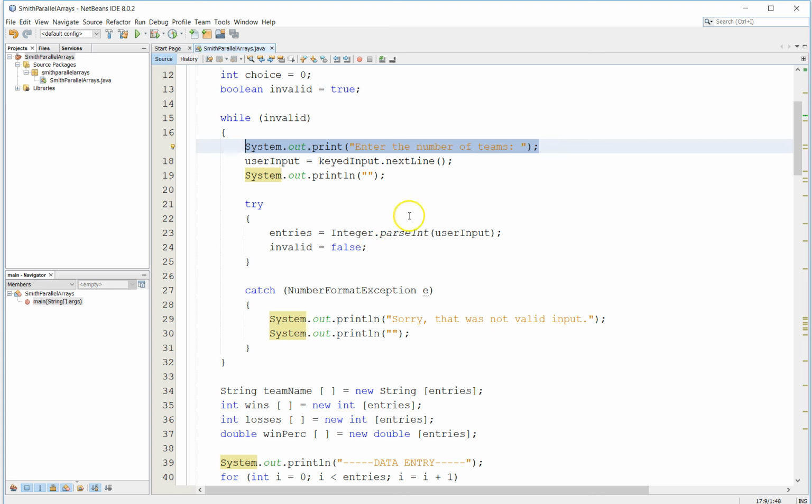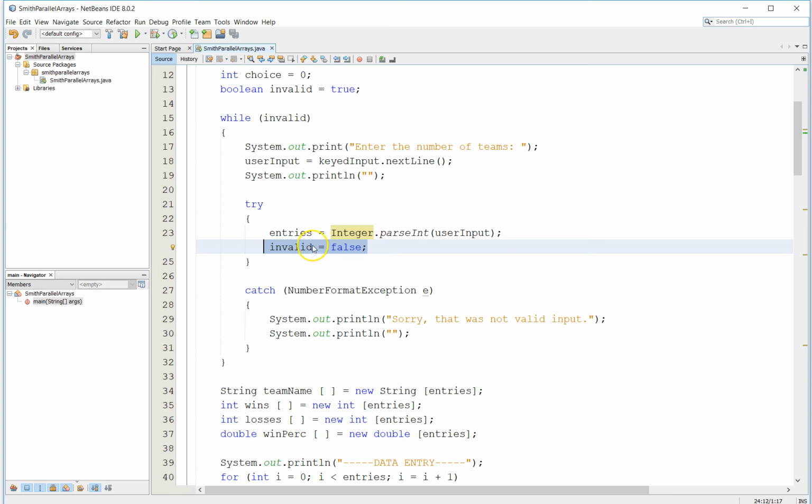We're then going to take that value. We read in the number of teams as a string and store it in user input, and then we try to parse it. We use the try and the catch so that if it turns into an integer successfully, then invalid can be set to false because it's actually valid. It's sort of a double negative, but that's to make our while loop work effectively.